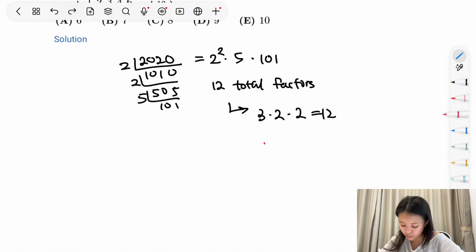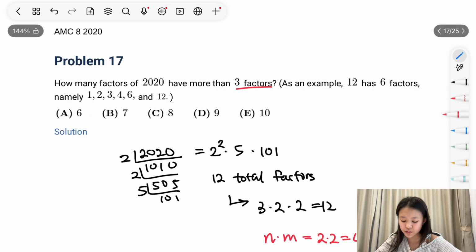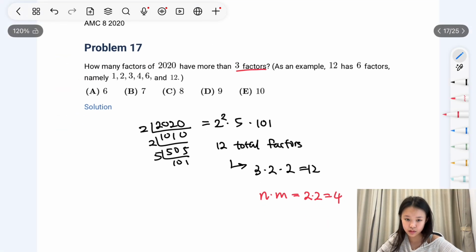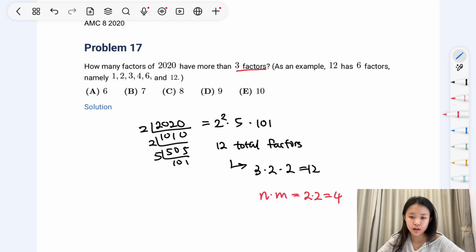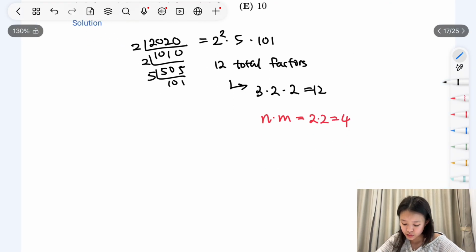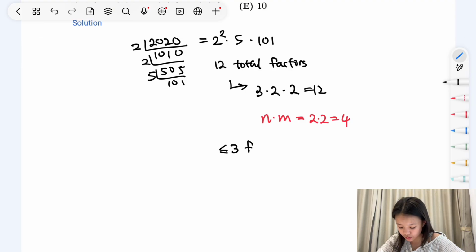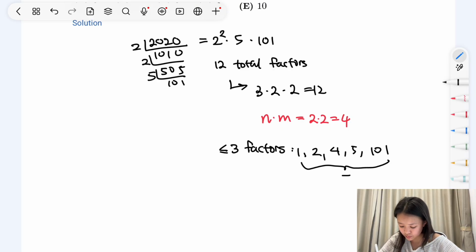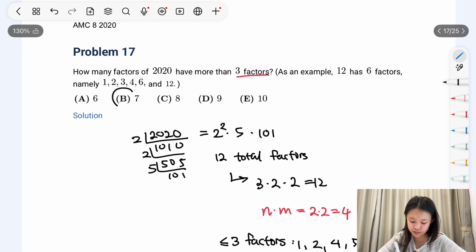And recall that when you have a number like n times m, you actually get 2 times 2 equals 4 factors. And so for a number to have less than or equal to 3 factors, it's either going to be n to the power of 2 or it's just going to be n. So for the numbers that have less than or equal to 3 factors, we get 1, 2, 4, 5, and 101, which is 5 numbers. And so 12 minus 5 equals 7, which is our final answer.